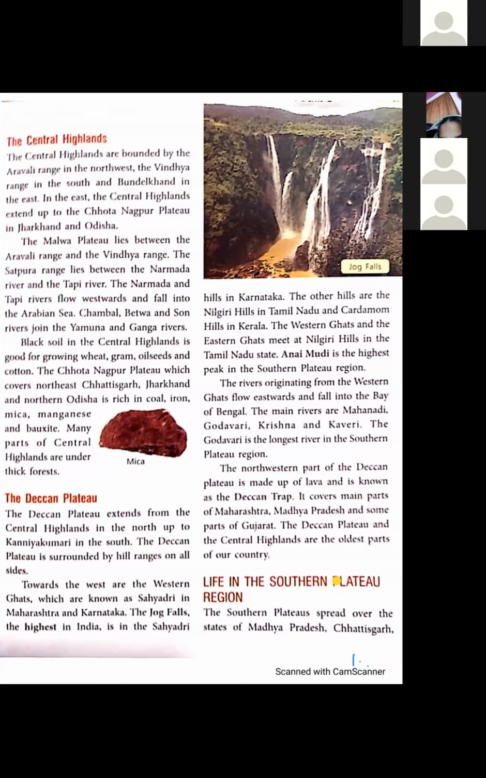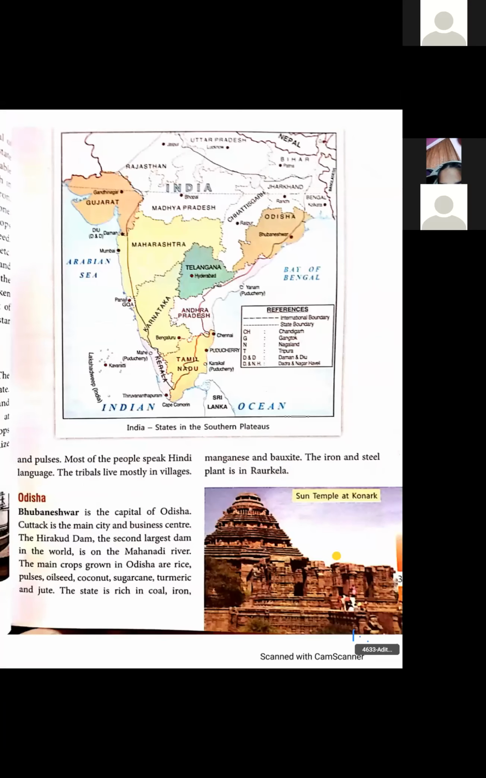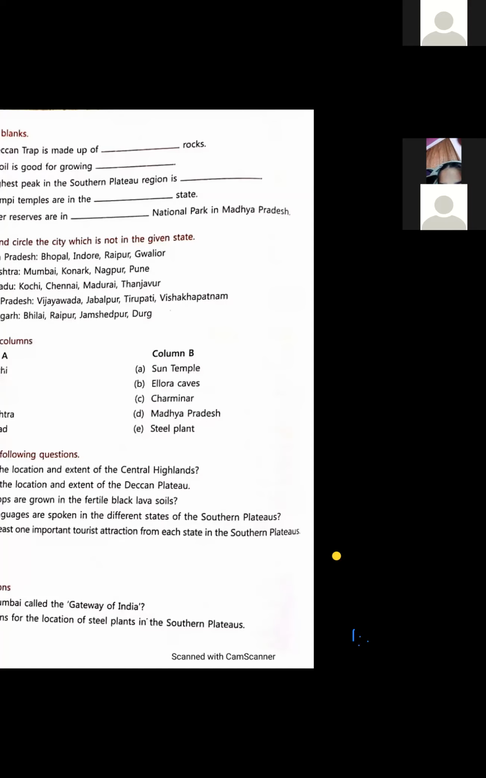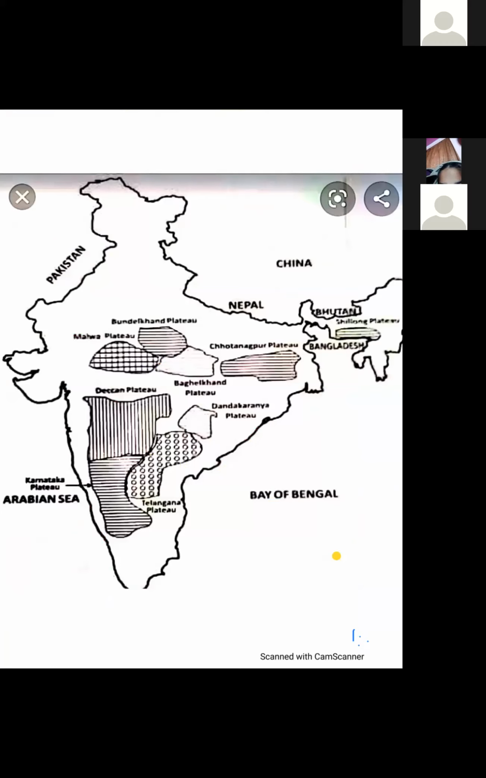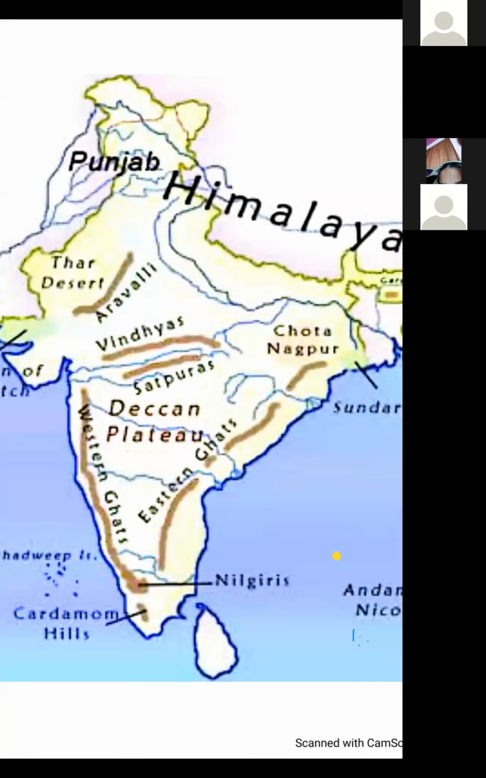Okay, yes dear students, that's all about the central highland, means the part which is towards the north of the Narmada river. Now we will learn about the Deccan Plateau. Again, students, read from your book and I will explain this part through the map so that you can easily understand the concept. Okay, Deccan Plateau.